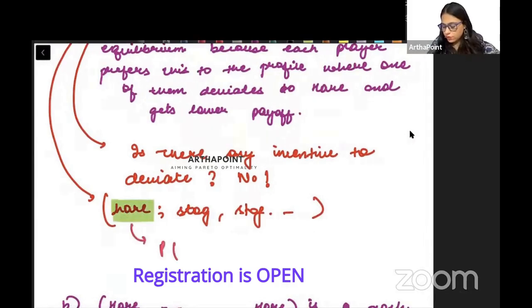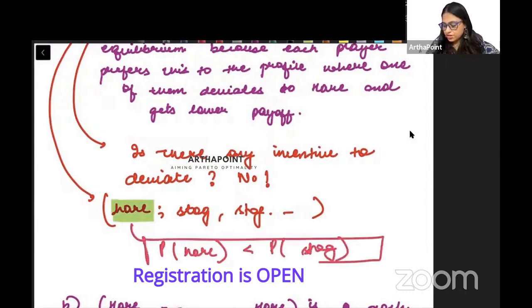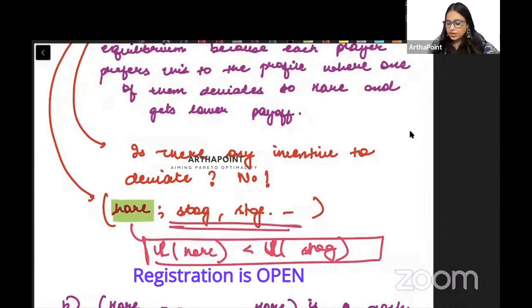His payoff from the hare is less than his payoff from the stag. The others are looking for the stag, and if he joins them he gets more payoff because they will catch the stag. So there is no incentive to deviate. This is a Nash equilibrium because no player has any incentive to deviate.